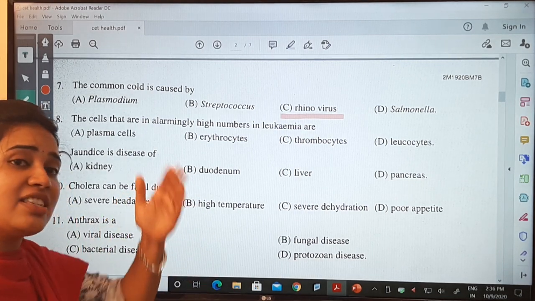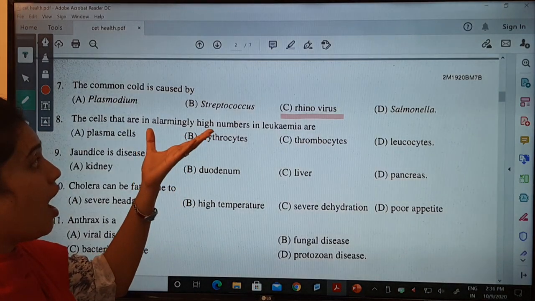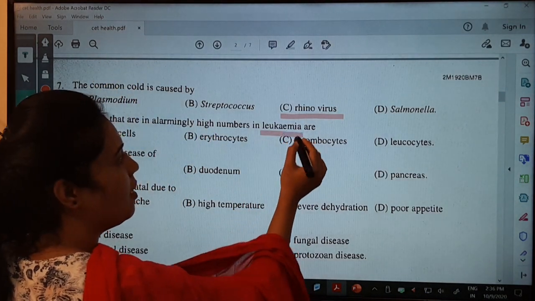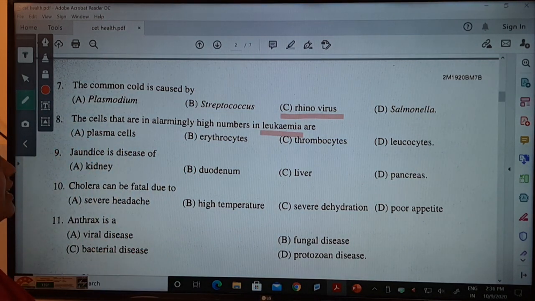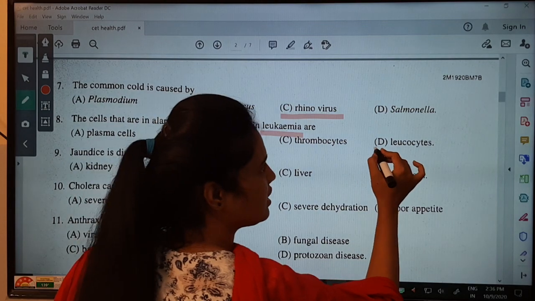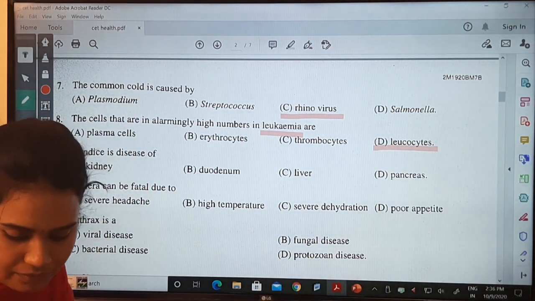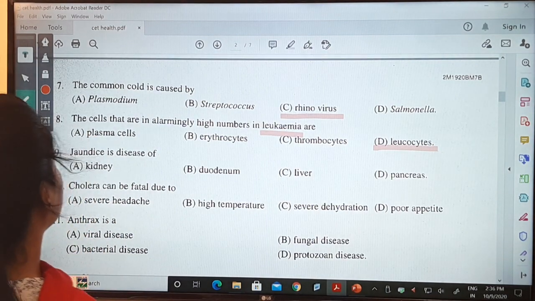Leukopenia means a decrease in the number of WBC. They are asking which cells become alarmingly high in number in leukemia. What type of cells are they asking? So the answer will be leukocytes, and leukocytes are nothing but WBC.